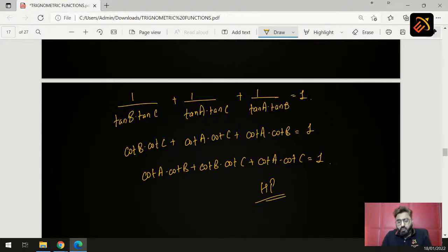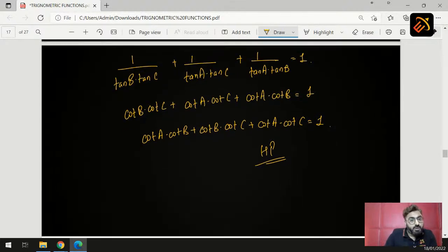Now students, before moving to the next part, let me remind you again, if you are strong with your formula, you can create wonders. My only thing is, make your formula strong. If you make your formula strong, then you can solve any sum you want. Now, let's move on to the next question, students.